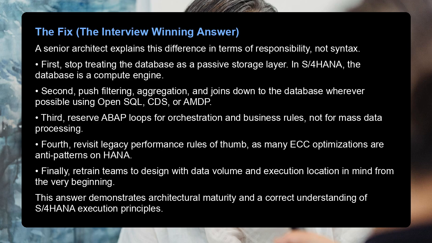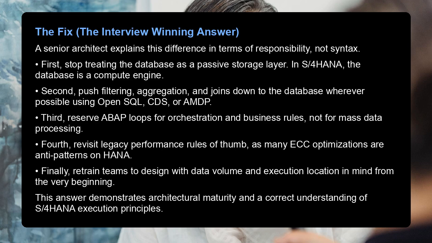A senior architect explains this difference in terms of responsibility, not syntax. First, stop treating the database as a passive storage layer. In S/4HANA, the database is a compute engine. Second, push filtering, aggregation, and joins down to the database wherever possible using OpenSQL, CDS, or AMDP. Third, reserve ABAP loops for orchestration and business rules, not for mass data processing.